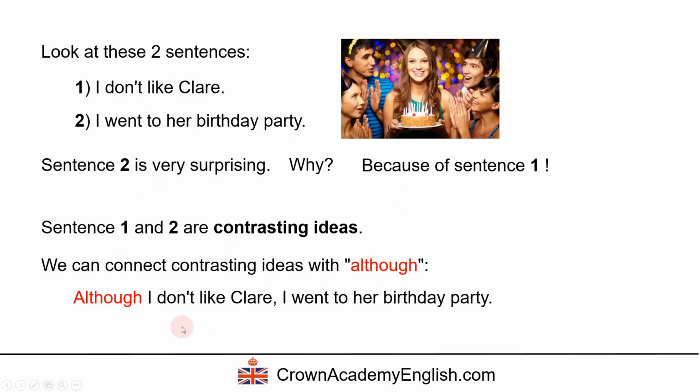So we can say this: although I don't like Claire, I went to her birthday party. Okay, so we're connecting these two contrasting ideas. This is a big surprise. Why? Because of this. Okay, and notice this is one sentence. We have the full stop at the end, and in the middle we have a comma.